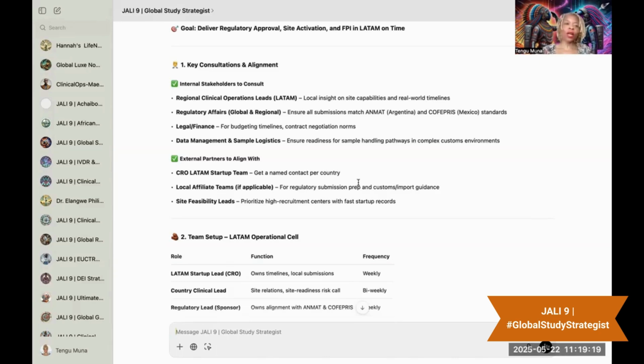Life now is an ad hoc tool where AI knows everything. You can ask it, if you were me, how would you go about this? In fact, let me take it a step further. You can even ask it, hey, I need to ask some questions about my study setup in Latin America.